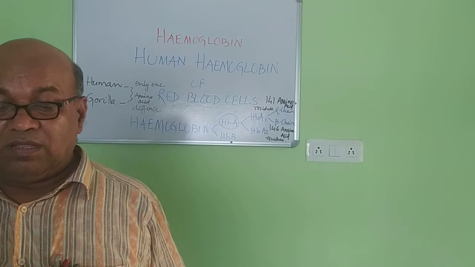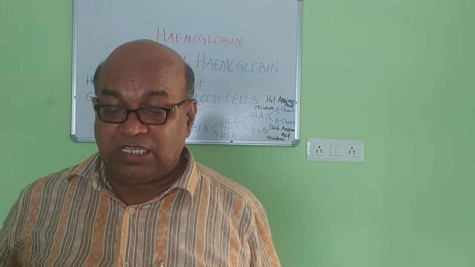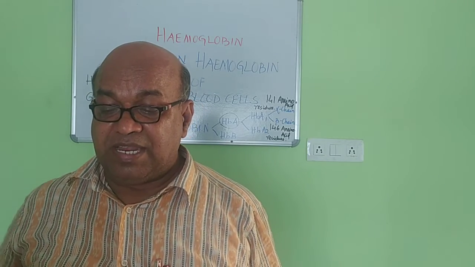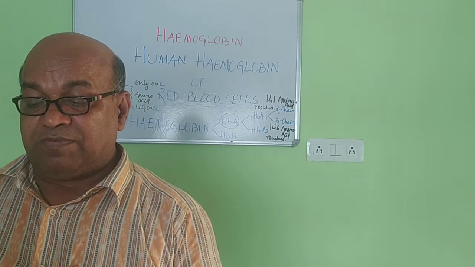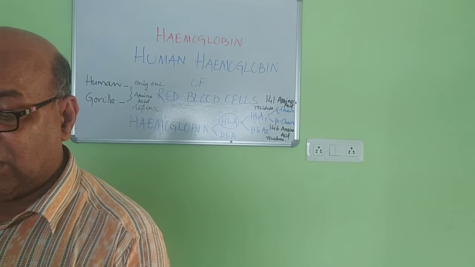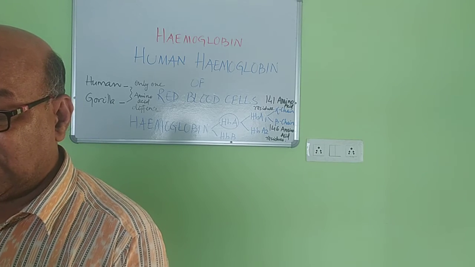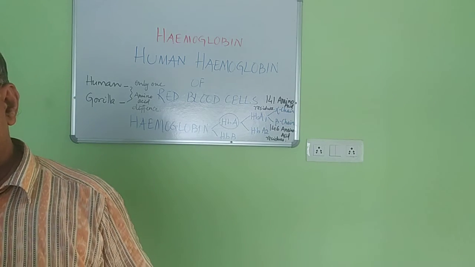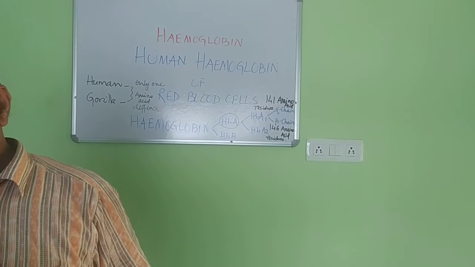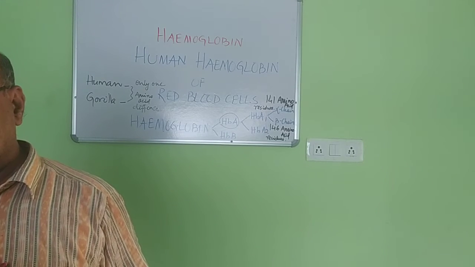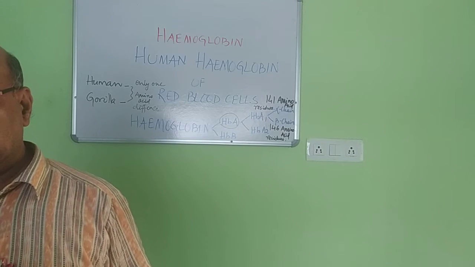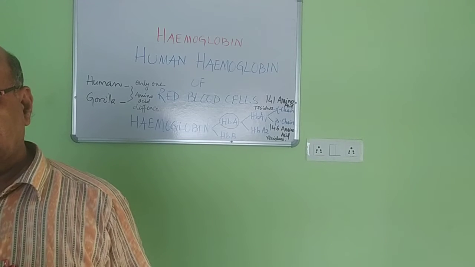Again, listen to the same line. The synthesis of alpha and beta chains of the normal adult hemoglobin is specified by two pairs of genes at different loci. And alpha and beta denote the respective genes that control the synthesis of the polypeptide chains.